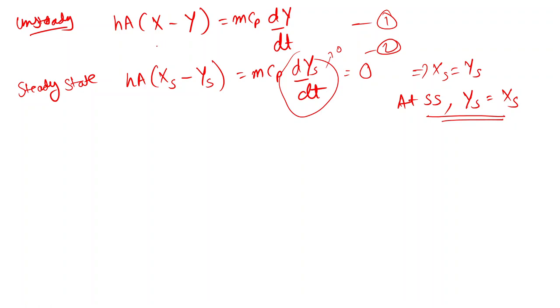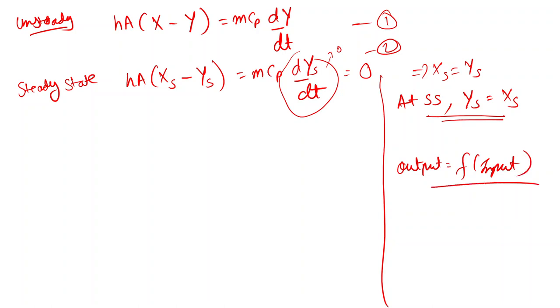Now the main task of each of these process modeling equations is to find an equation where the output is some function of the input. In this case my output is y and the input is x. So I need to find a function that correlates the input x with the output y.